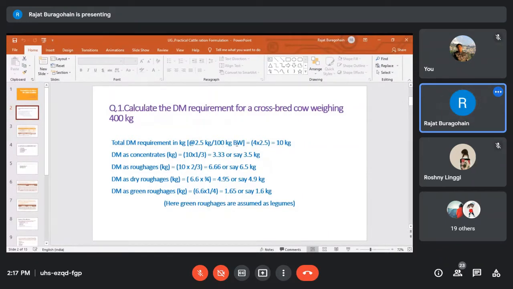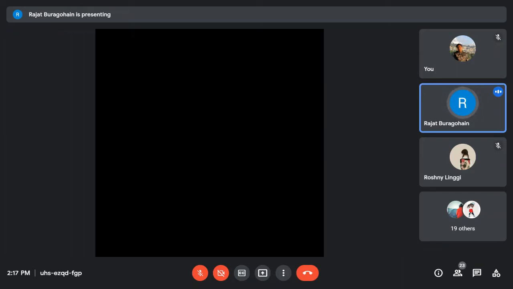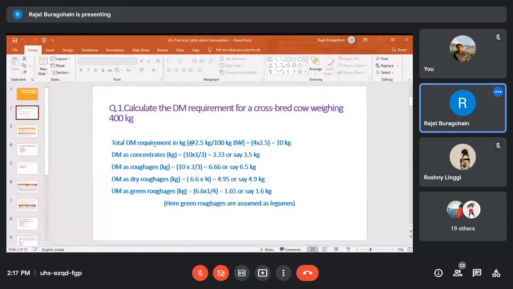And at this rate, if it is 400 kg body weight, the daily dry matter requirement will be 10 kg. And out of this 10 kg, 1/3 we have to provide in the form of concentrate mixture. 1/3 of the total requirement of dry matter we have to provide in the form of concentrate mixture. And in this case, it will be 3.5 kg approximately.